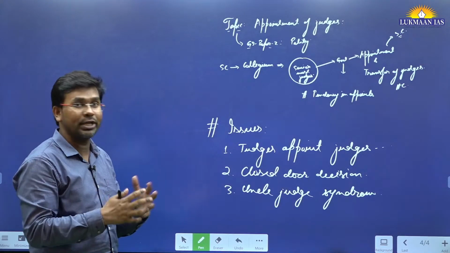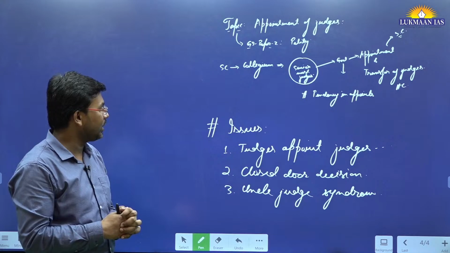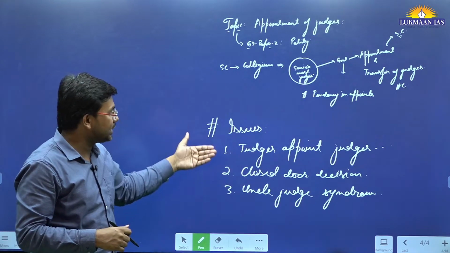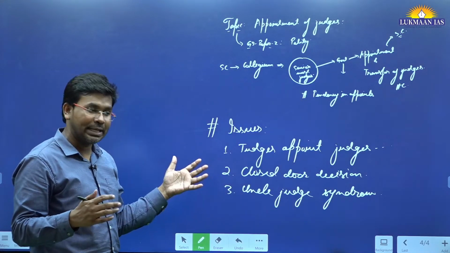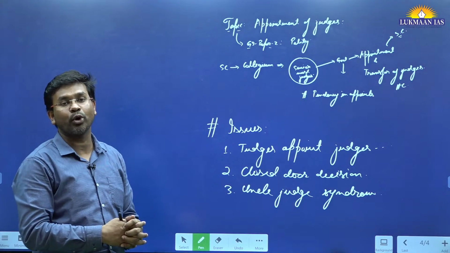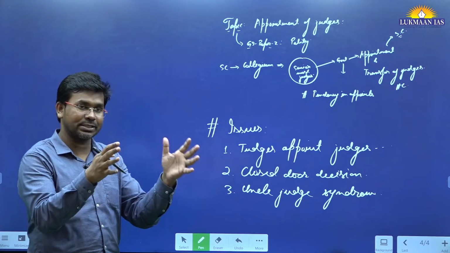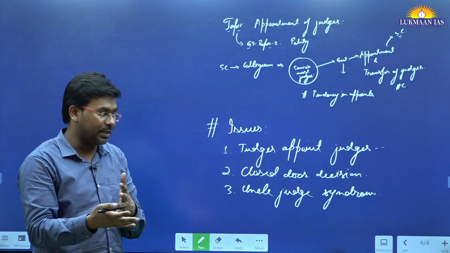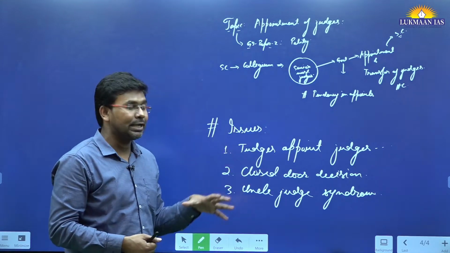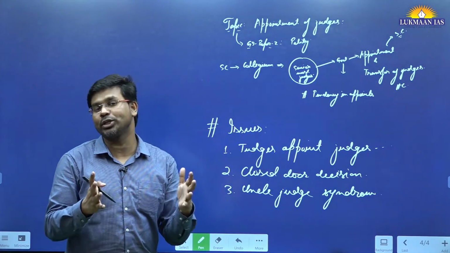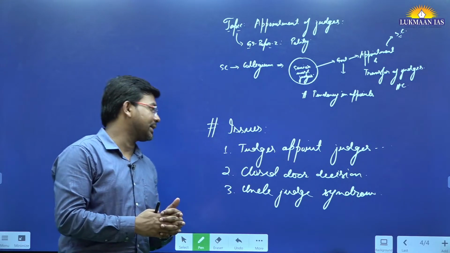So that's also an issue with the collegium system. So there are many such issues with the collegium system. However, the Supreme Court of India has been focusing more on making the judiciary more transparent. Recently, the Chief Justice of India has taken many steps that make the judiciary more transparent. That's the thing.